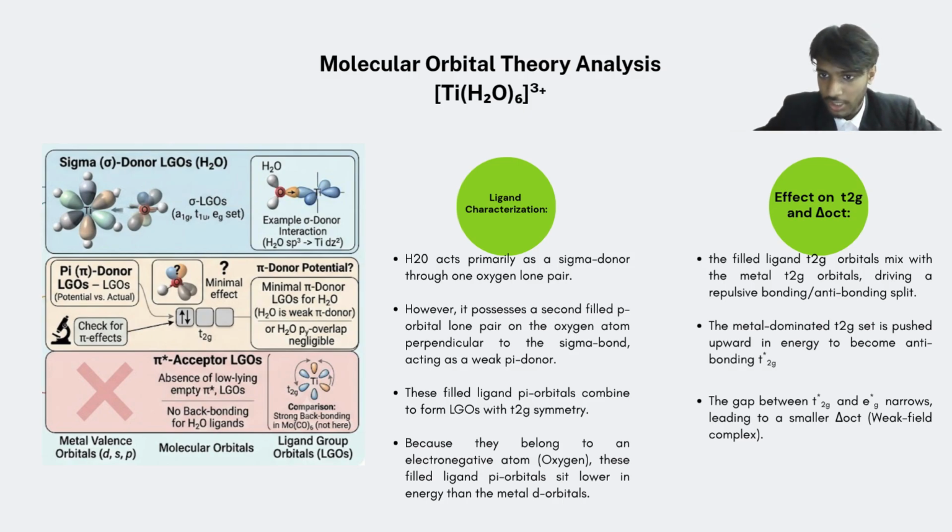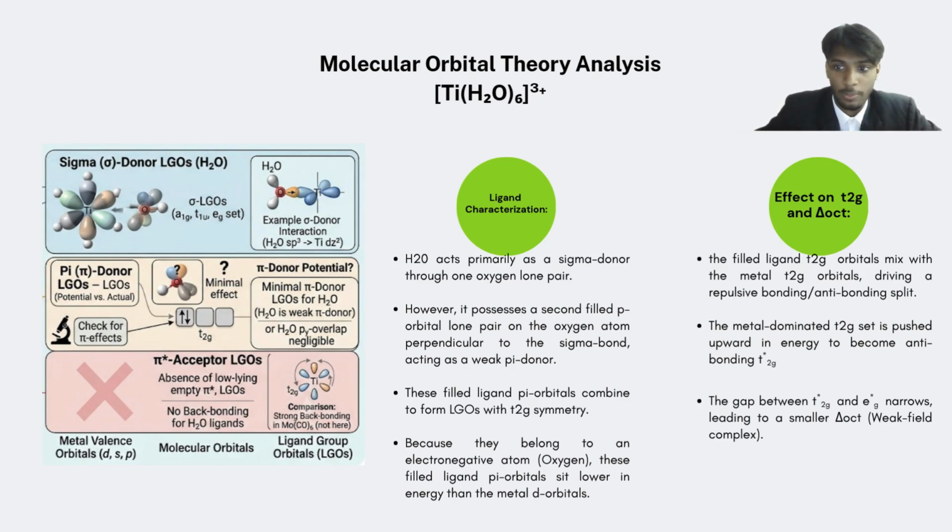ligands. So H2O acts as a primary sigma donor through one oxygen lone pair. However, it possesses a second filled p orbital lone pair on the oxygen atom perpendicular to the sigma bond, acting as a weak pi donor. These filled ligand pi orbitals combine to form LGOs with T2g symmetry, and because they belong to an electronegative atom, these filled ligand pi orbitals sit lower in energy than the metal d orbitals. Now let's look at the effects on T2g and the delta octahedral.